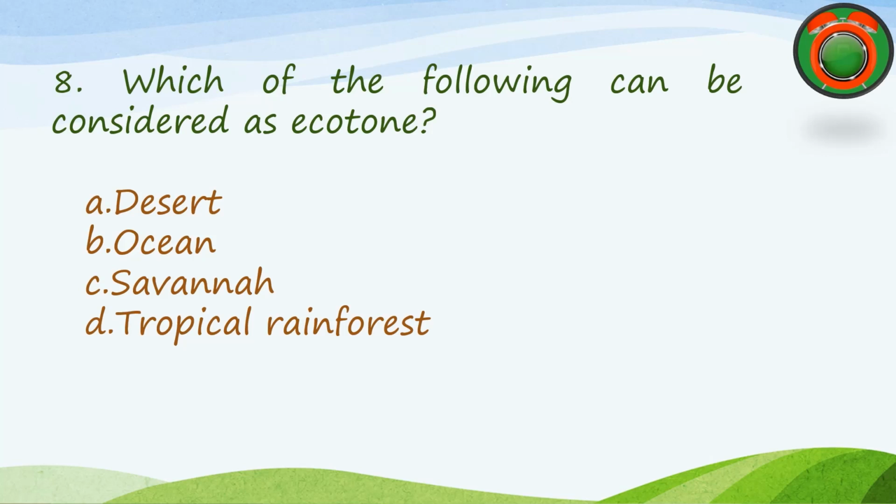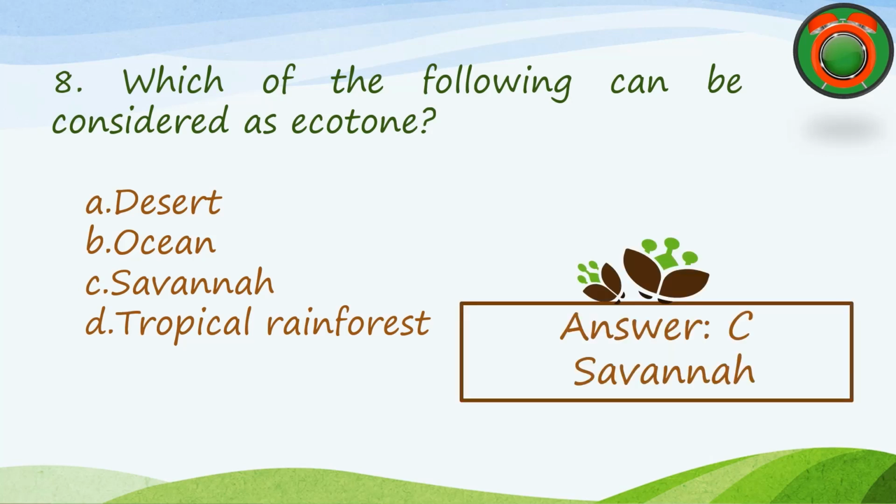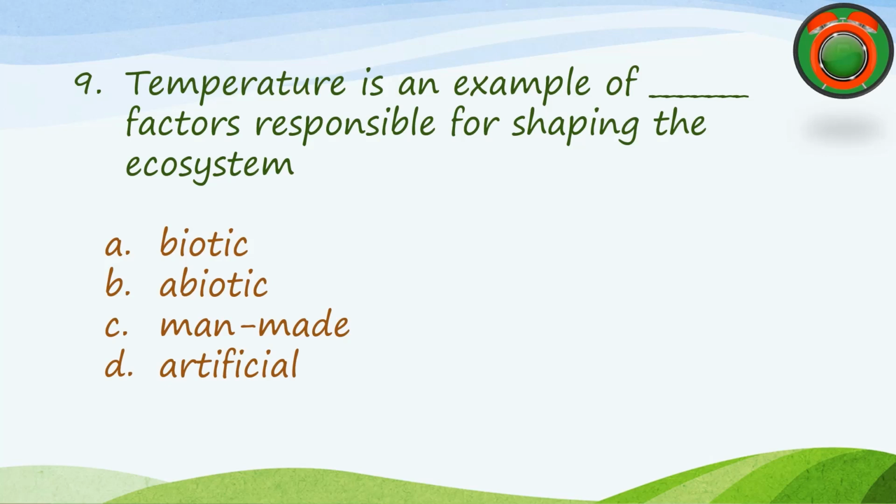Which of the following can be considered as ecotone? A. Desert. B. Ocean. C. Savanna. D. Tropical rainforest. The correct answer is C. Savanna. Number 9 question. Temperature is an example of blank factors responsible for shaping the ecosystem.